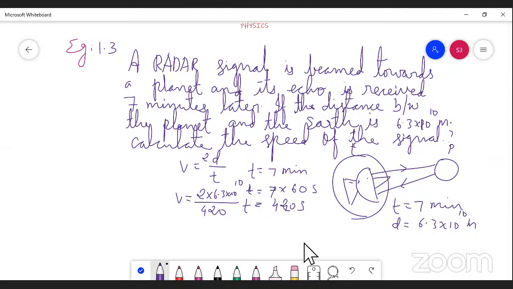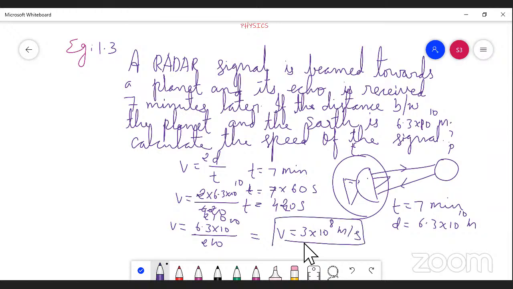If we cancel, 2 into 210 will come, so 6.3 into 10 to the power of 10 divided by 210. If you find it difficult to simplify, since there is a decimal point, we should multiply the numerator and denominator by 10. So finally, you get V equal to 3 into 10 to the power of 8 meter per second.